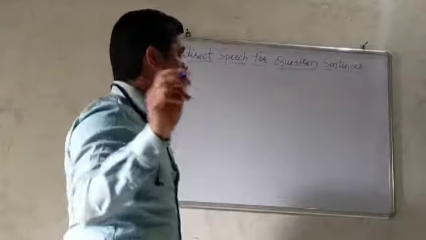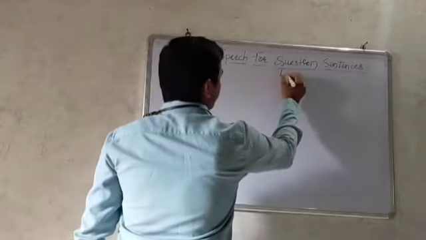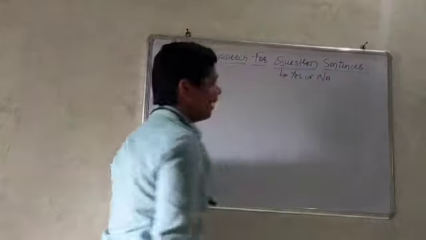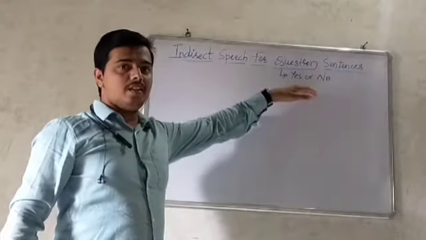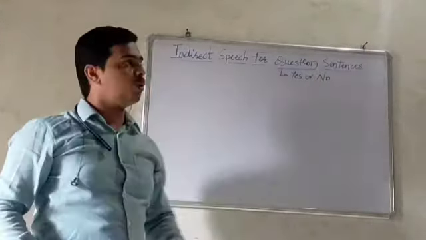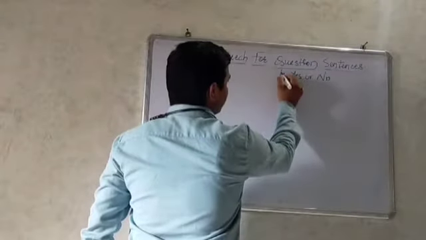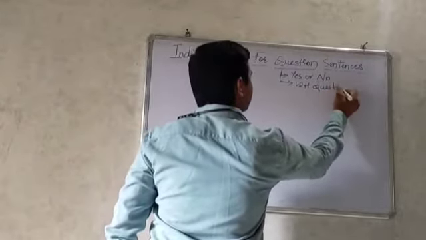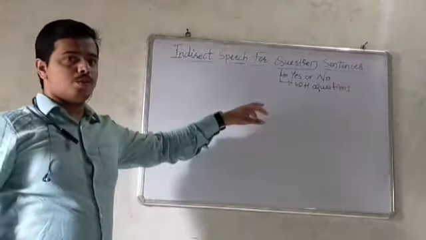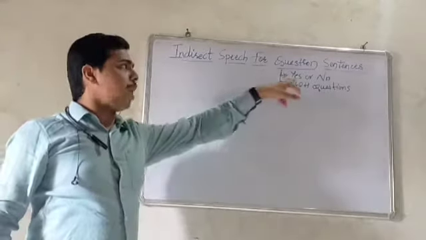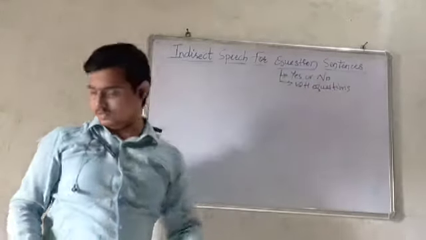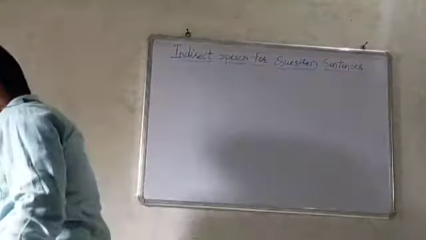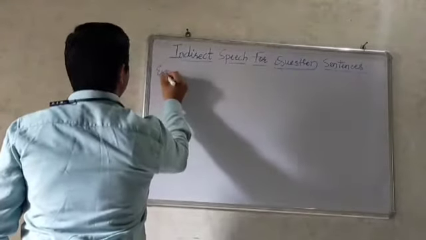So as I said already, there are two types of questions. One is yes or no questions. Here in this kind of sentences, you just answer yes or no. And the second is WH questions. So first of all, let us see what the yes or no type questions are and how to solve them. Examples.